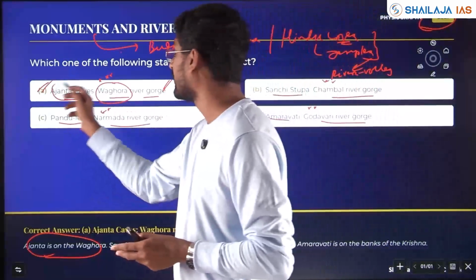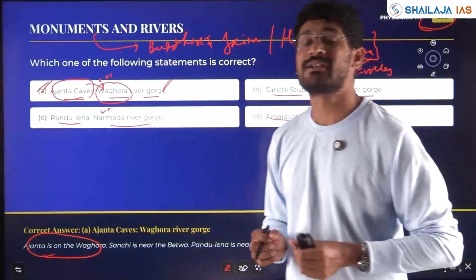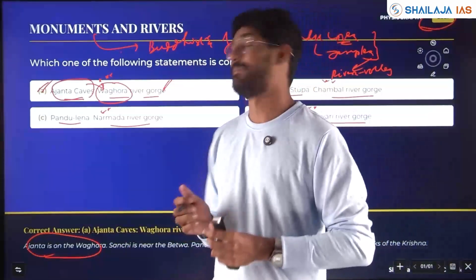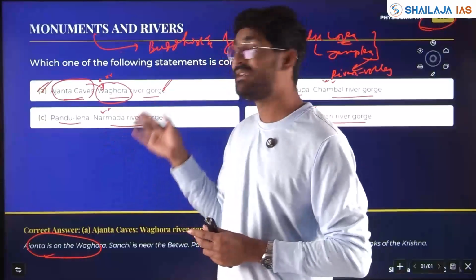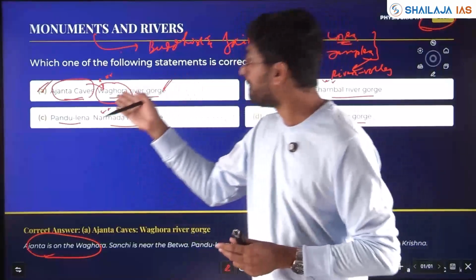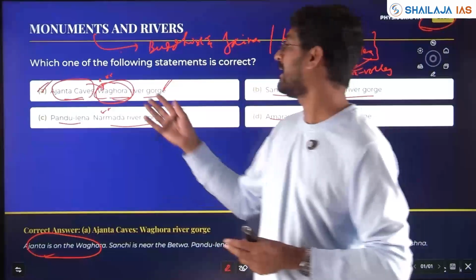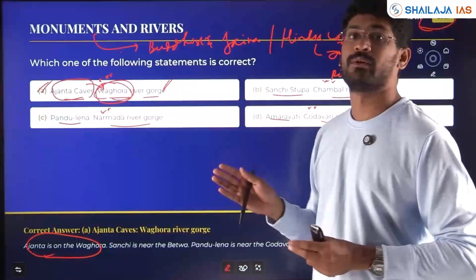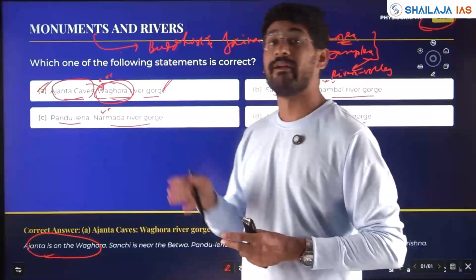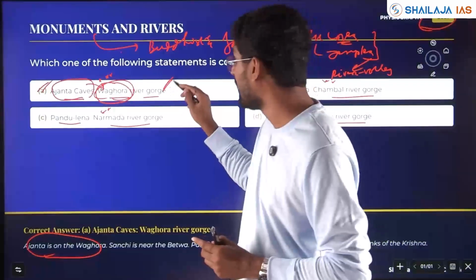However, Ajanta caves, if you are specifically mentioning Wagora river, which you have not studied and which is not a main river, the probability of that becoming the answer is high. Why would the examiner painstakingly find Wagora river and put it here? He can put any other main river, right? Tapi river he can put. He can put Yamuna river. Why Wagora river? Based on that logic, this is the option.